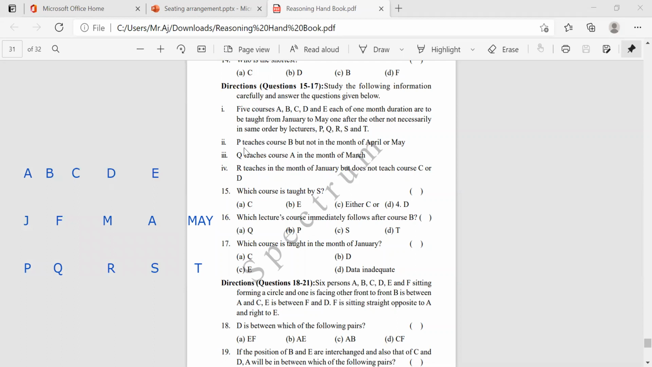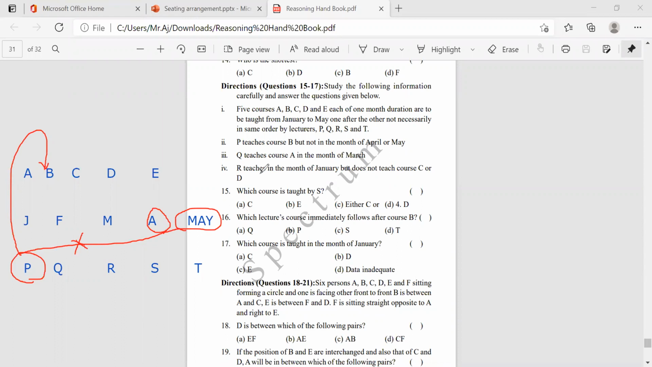P teaches course B, but not in the month of April and May. So what are they saying here? P is teaching course B directly, but not in the month of April and May. So we can give the cross mark here, okay? Not in the month of April and May.